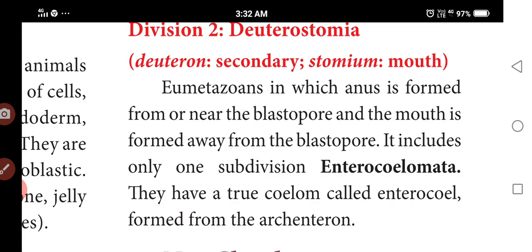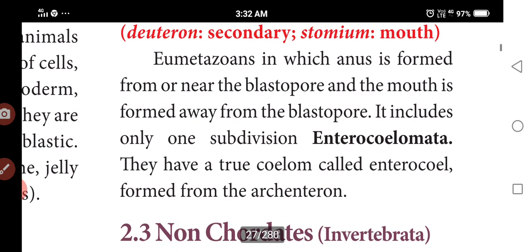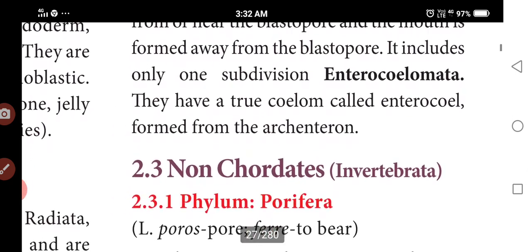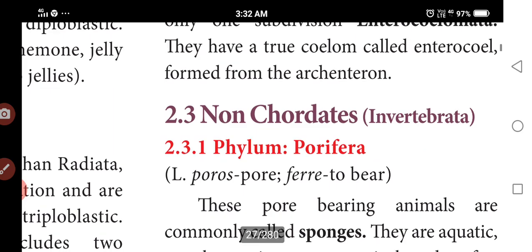Deuterostomia. Deuteron means secondary, stomium means mouth. So the anus and mouth are separate. Okay, the anus is formed from the blastopore, and the mouth is away from it. It includes only one subdivision, enterocoelomata. Do you know what enterocoelomata means? Pouch-like structures are formed from the mesoderm. So they have the true coelom called the enterocoel, formed in the archenteron.